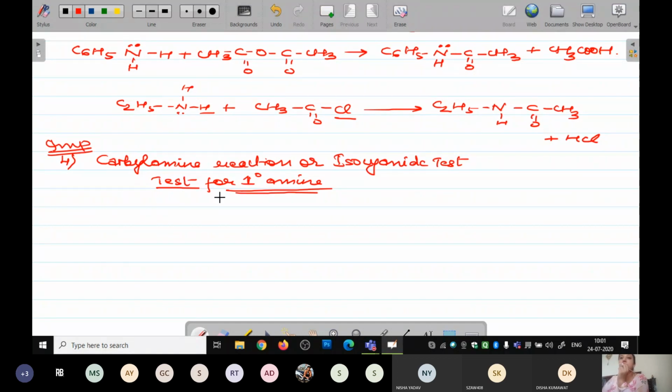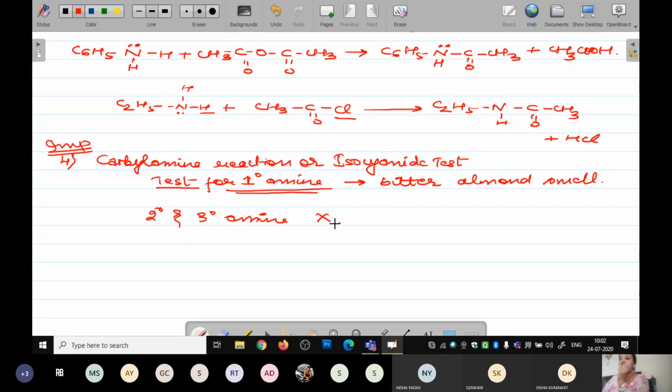A foul smell, यहाँ पे जो है, the smell which we get over here is of bitter almond smell. Okay, and this particular reaction, heating amine with chloroform in the presence of ethanolic potassium hydroxide, does not work with second degree or third degree amines.